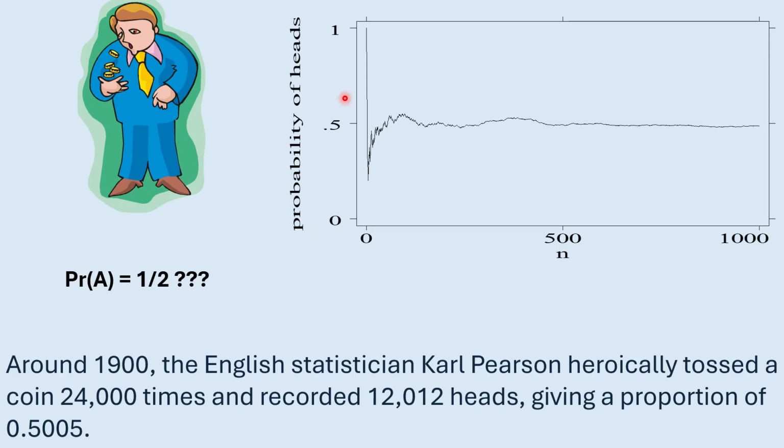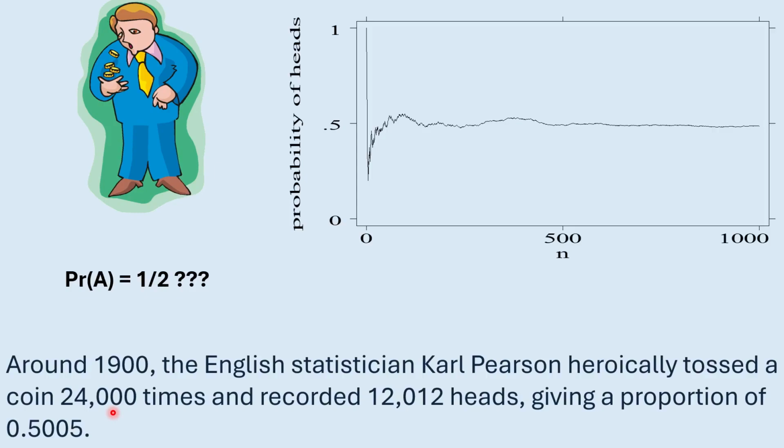From here you can see, in the first attempt, he must have seen the head up, and then in the following attempts he saw more tails up, and then more heads up, and it just bounces up and down a little bit. However, with the increase in the number of coin tosses, you will see the overall probability to see the heads up is approaching 0.5. And we can imagine that if he had tossed a coin 24 million times, this overall proportion would be even closer to 0.5.